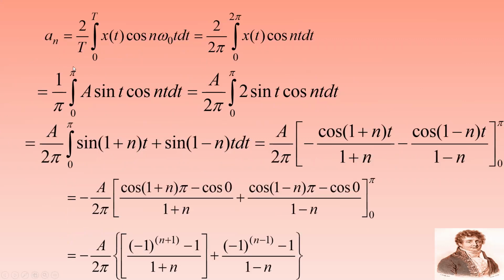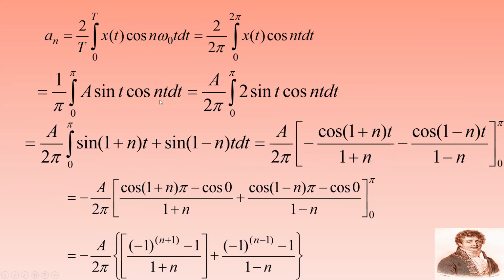Coming to An, the formula for calculating An is 2 by T integral 0 to capital T of x of t cos n omega naught t dt, which may be equal to 2 by 2 pi integral 0 to 2 pi of x of t cos n t dt, which can be 1 over pi integral 0 to pi of A sin t cos n t dt.